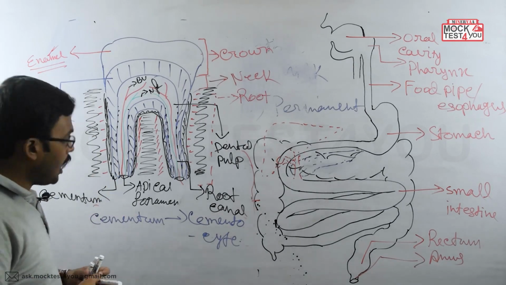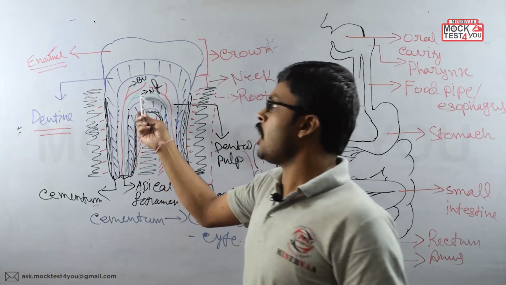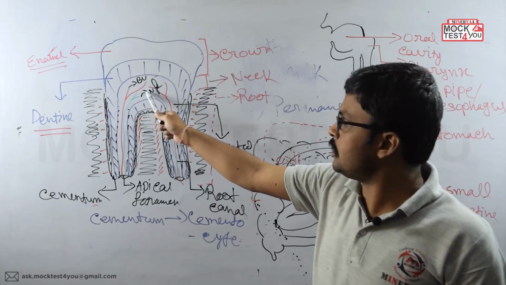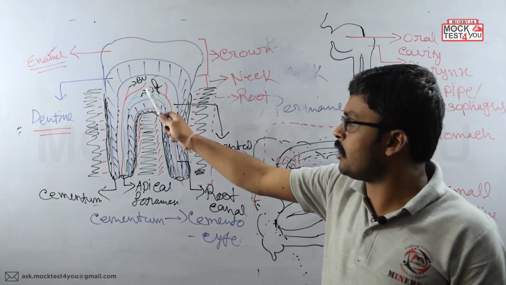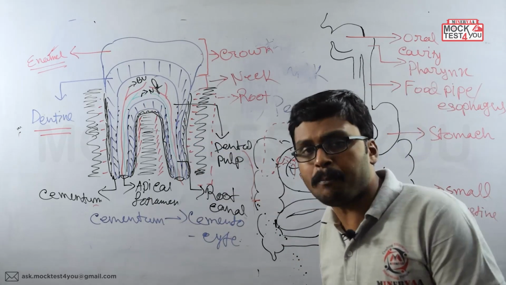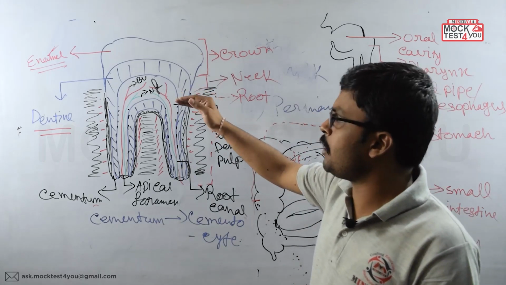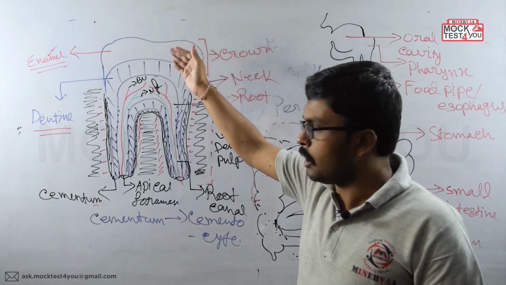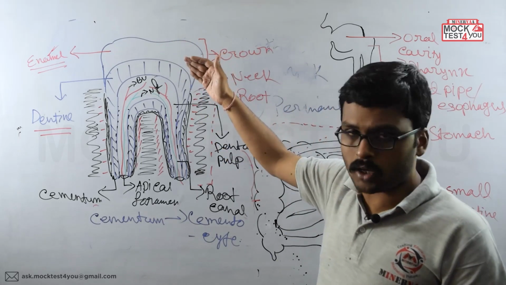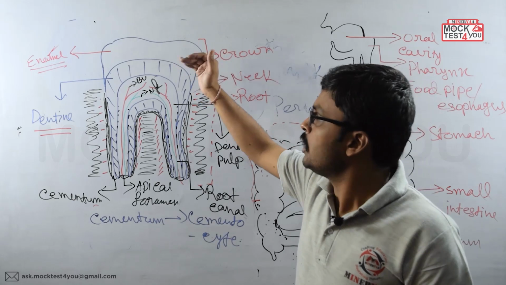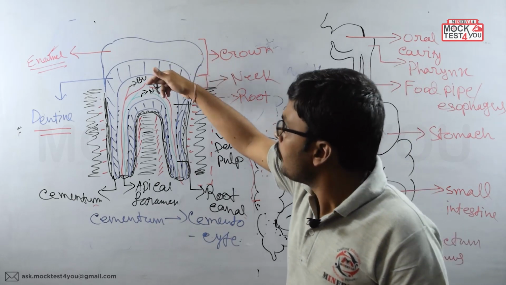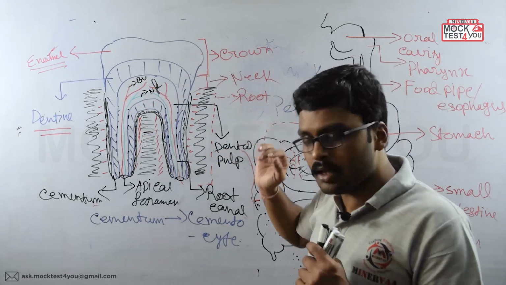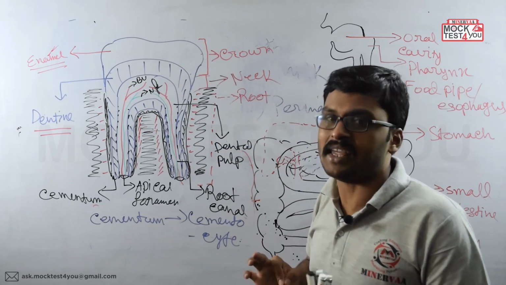And now remember, the nerve connection or the blood connection is present only inside the pulp region. So because of tooth decay, till the time the pulp region is not open, we will not feel any pain.